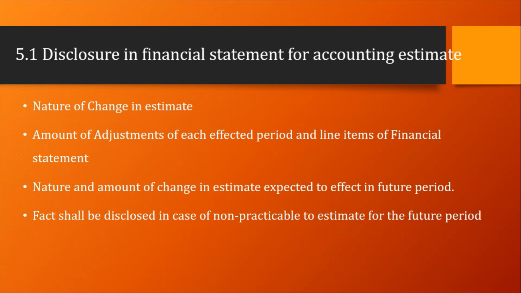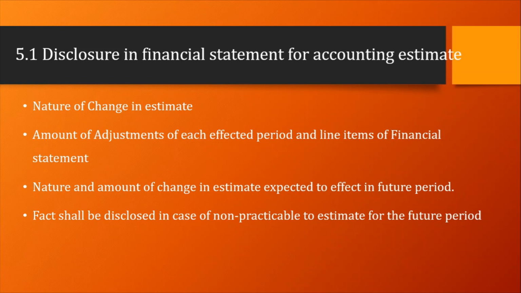So 5.1, disclosure in the financial statement of accounting estimates. It does not require much disclosure, but first of all the entity has to disclose the nature of the change in estimates. Second, the amount of the adjustment for each affected period and the line items of the financial statement. Second, it has to explain if it is not possible to estimate the effect on future periods, then that fact must be disclosed.